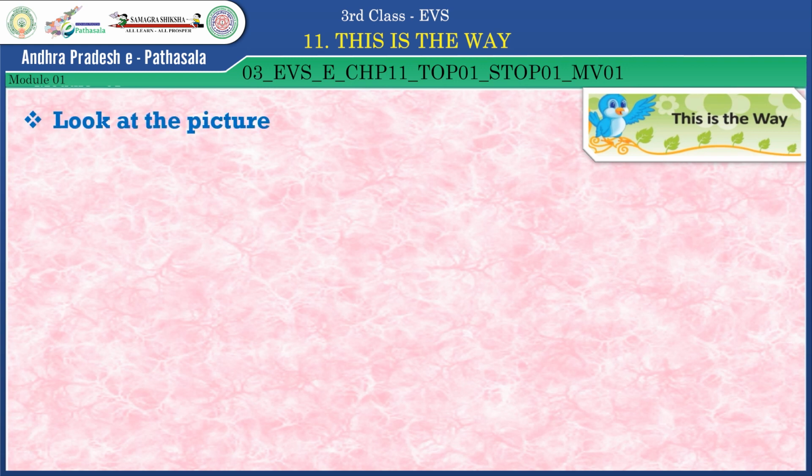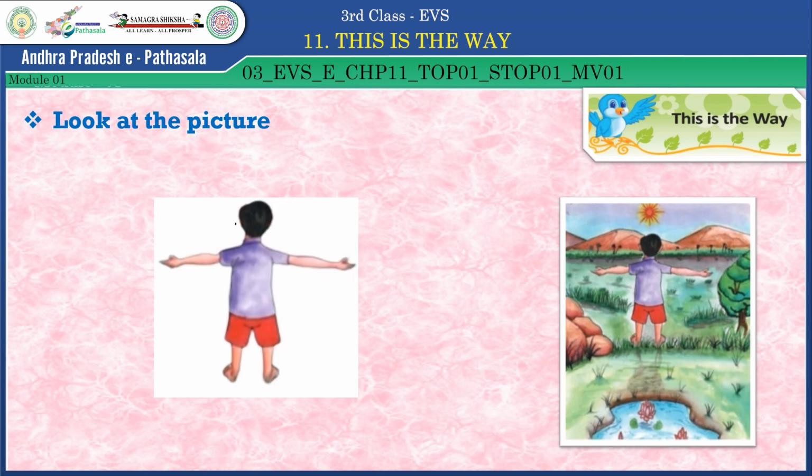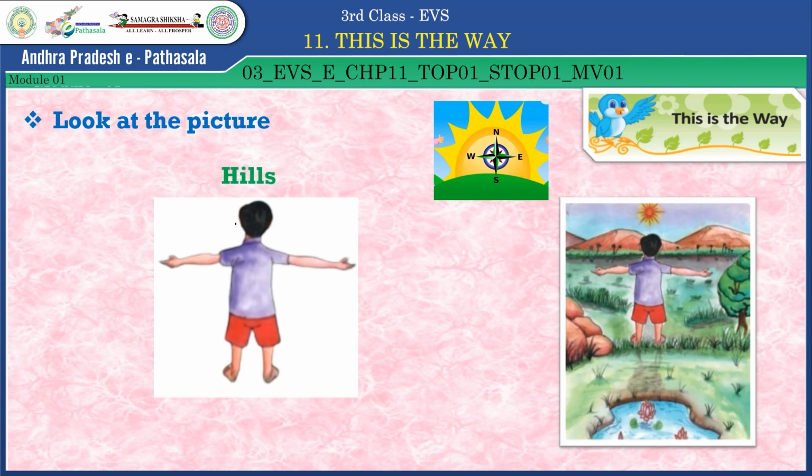Children, look at the picture. Here, Harsha is standing in front of the sun. So, in which direction, what is there? We have to tell here. So, in the north direction, some hills are there. In the south direction, there is a pond. In the east direction, there is a tree. In the west direction, some stones are there.